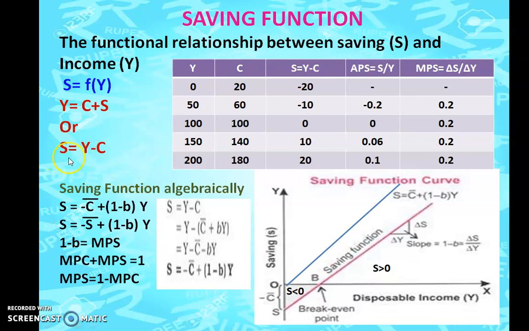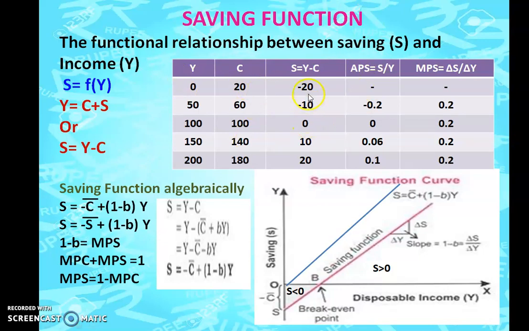So what did we say? S is equal to Y minus C. So what do we always see? Or why only like this are you going to take? Choice is yours, but the only thing you are supposed to remember is that you are supposed to take your income to be at an increasing trend and your consumption to be at an increasing trend. Because simple thing, as your income is going to increase, consumption is going to increase.